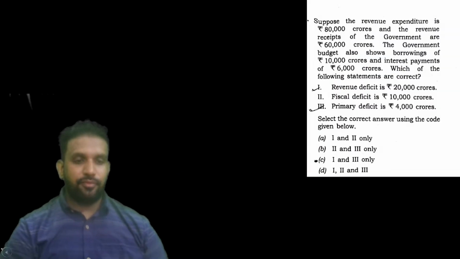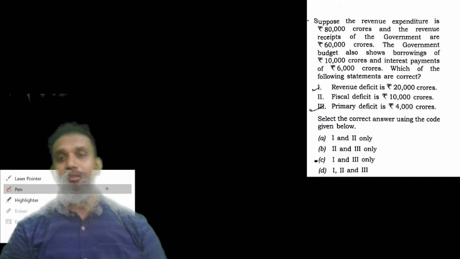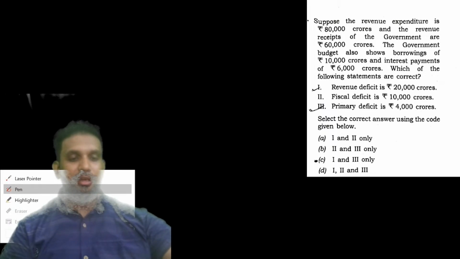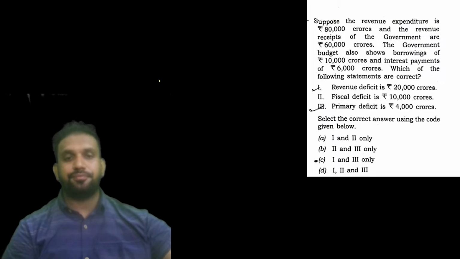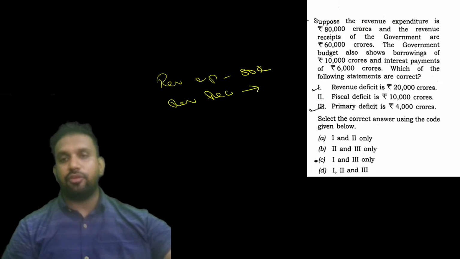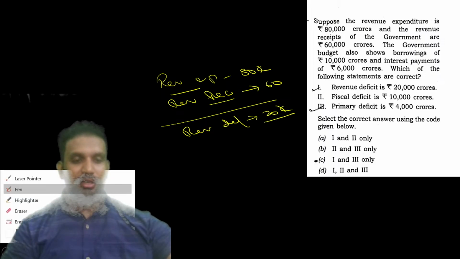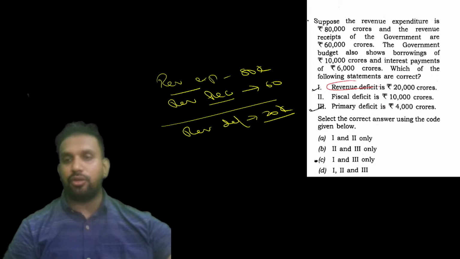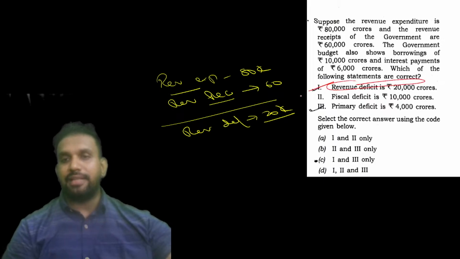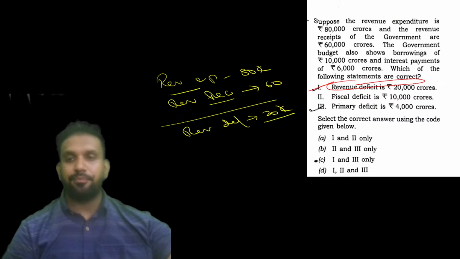Then we are having another question with regard to that. I am really loving these questions. यहाँ पे देखिए revenue expenditure क्या है? Revenue expenditure is 80,000 crores. Revenue receipts क्या है यहाँ पे? Revenue receipts are 60,000 crore. Expenditure and receipts are given. It means what? Revenue deficit कितना होगा? Revenue deficit is 20,000 crore. So the first one is very right here. This is true. Then we are having what? Then the budget also shows borrowings of 10,000 crores.